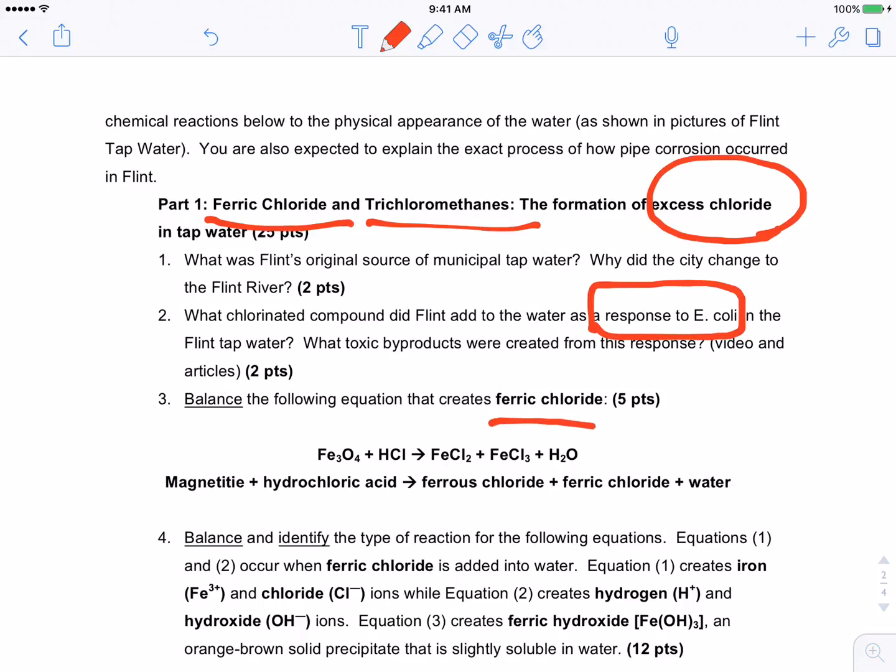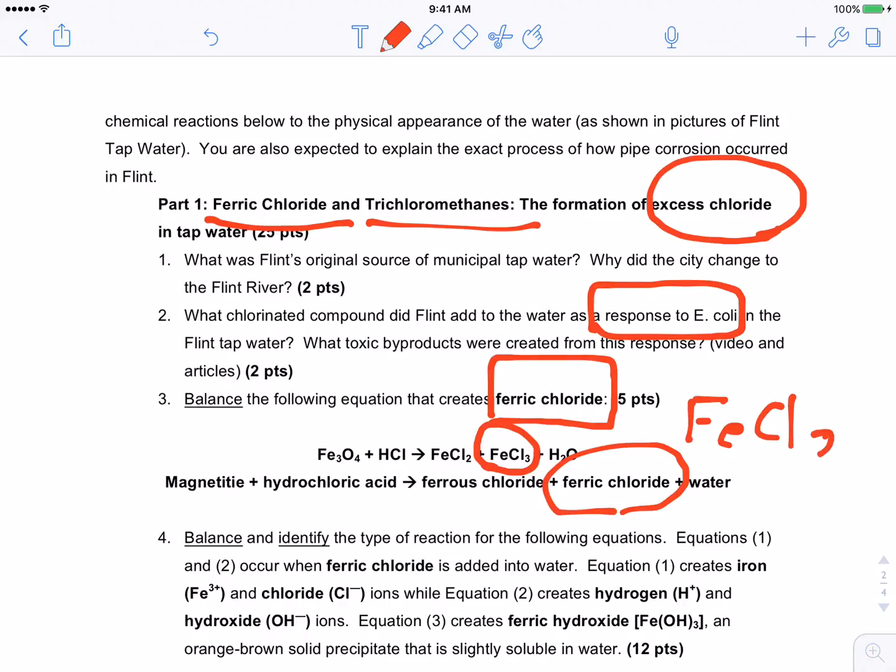The form of chlorine they added to the water is ferric chloride, which you see right here as the second product in your first chemical reaction. And I even have the title there. So what you need to take away from that is E. coli's in the water, E. coli's bad, so they add chlorine in the form of FeCl3 to make the water good again.